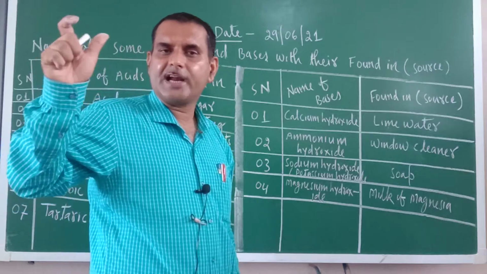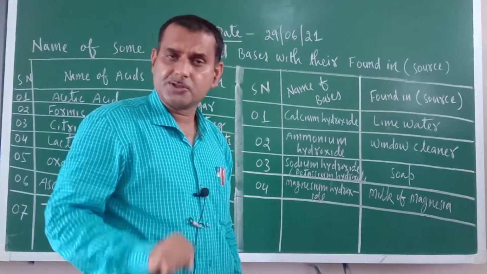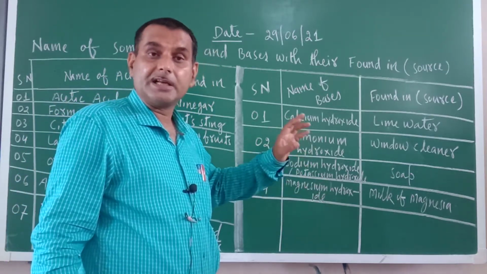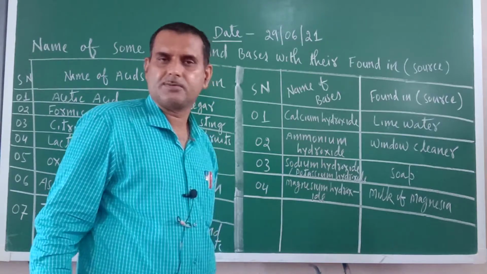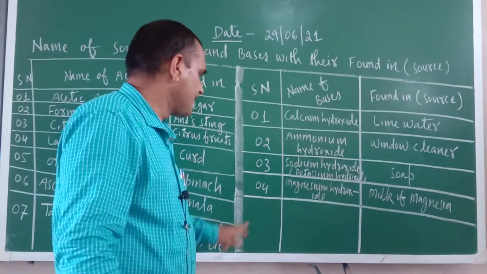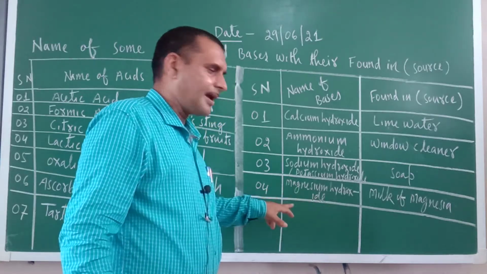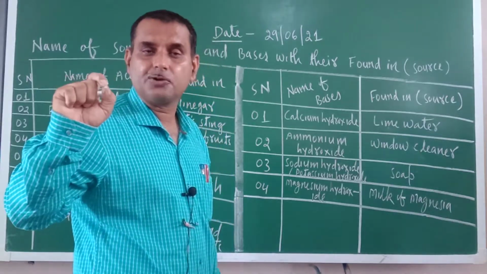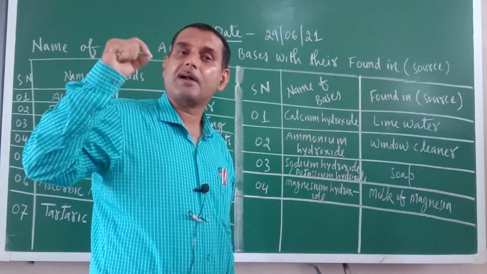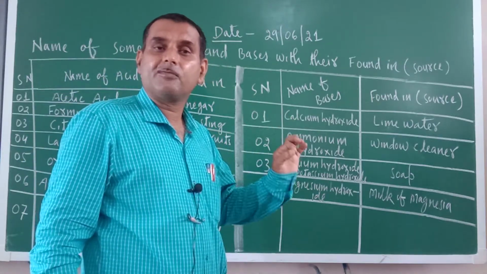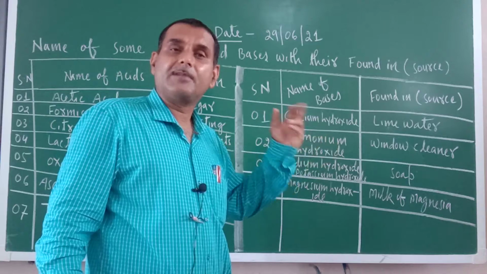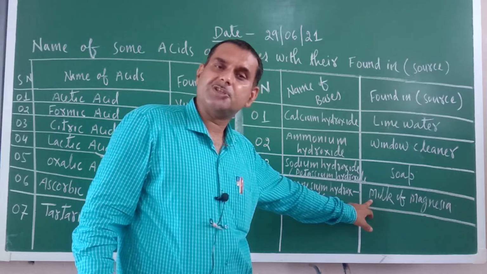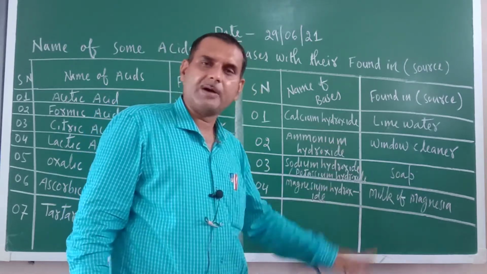We use a variety of soaps, don't we? In bathing soap, basically potassium hydroxide is there, and in cleaning soap, basically sodium hydroxide is found. Again, you will study this in higher classes. Next one is magnesium hydroxide, found in milk of magnesia. You might have heard of antacid tablets. Whenever a person is suffering from acidity, the doctor prescribes a tablet, or any syrup or suspension. In milk of magnesia, magnesium hydroxide is there.